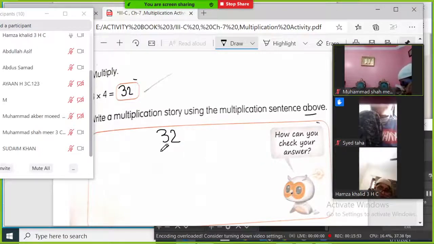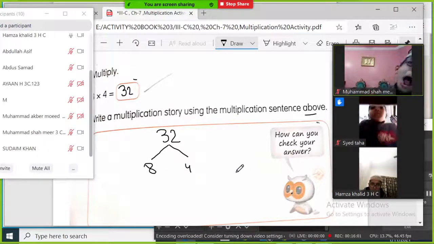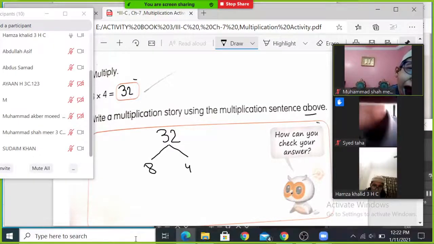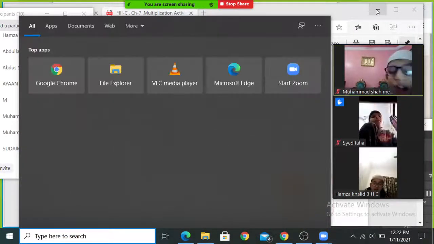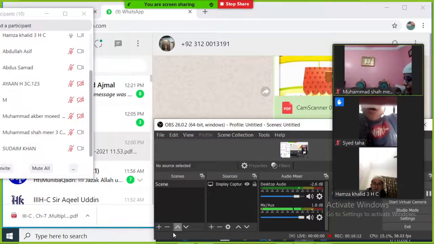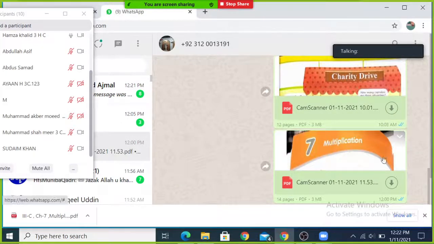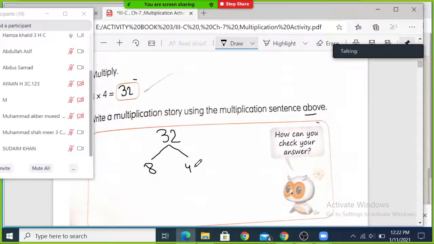Now 32 is coming from 8 and 4. 32 is coming from 8 multiplied by 4. So we write two numbers, making two lines, 8 multiplied by 4.